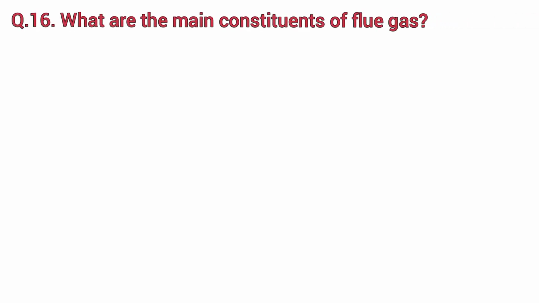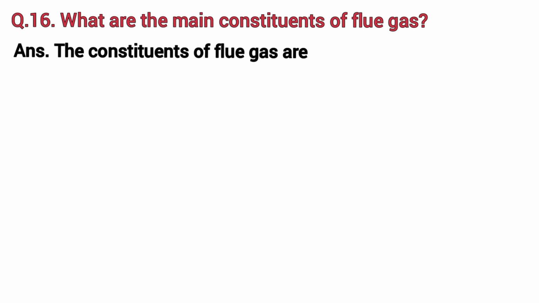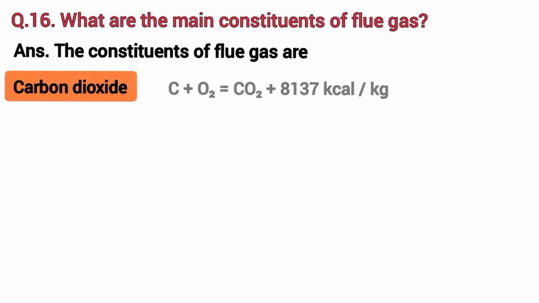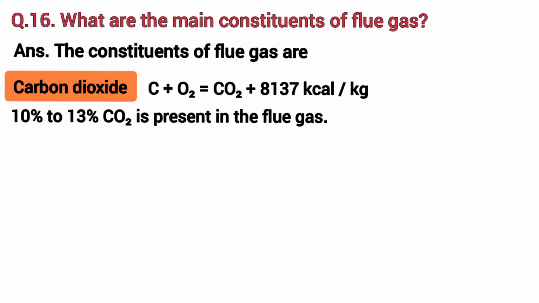What are the main constituents of flue gas? The constituents of flue gas are carbon dioxide: C + O2 = CO2 + 8137 kilocalories per kg. 10% to 13% CO2 is present in the flue gas.